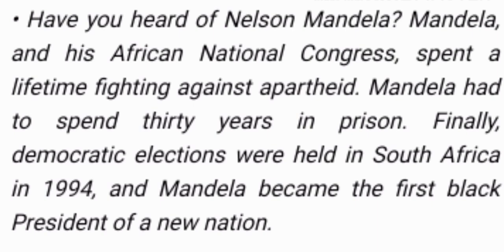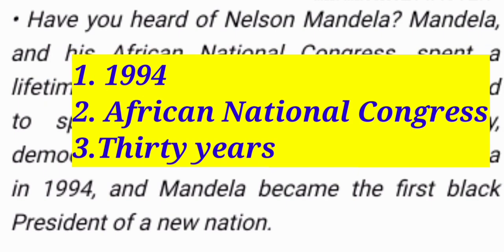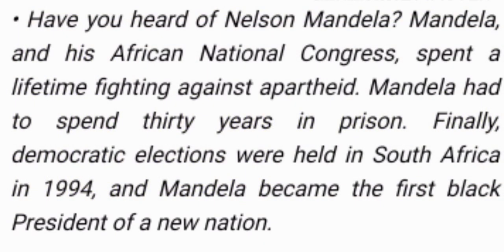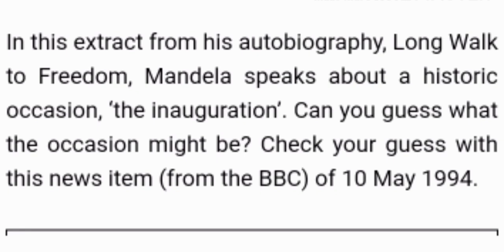So here are some points that you have to learn. When were the first democratic elections held? In 1994. What is the party name of Nelson Mandela? The party name of Nelson Mandela is African National Congress. And how many years did he spend in jail or prison? Nelson Mandela spent 30 years in prison. So please revise these points. These points are very important. Now we will continue.